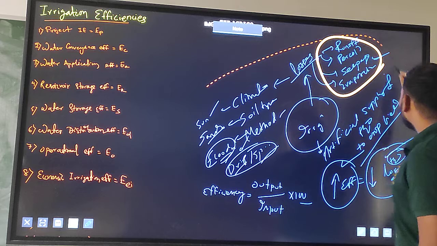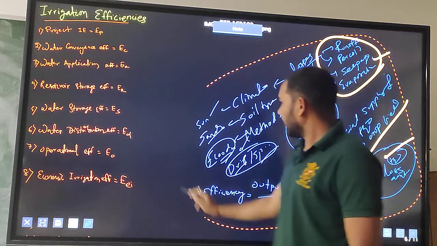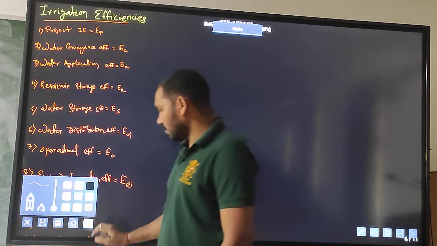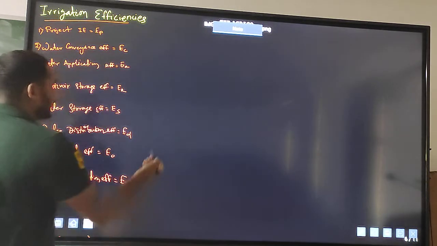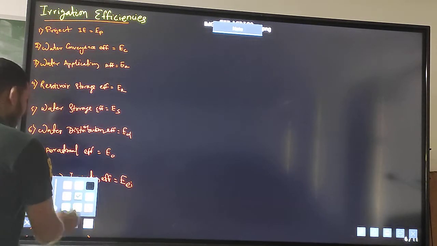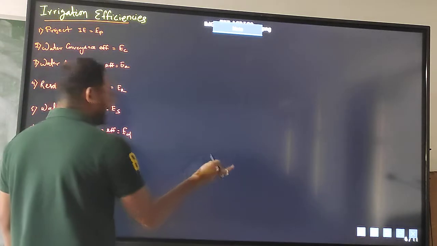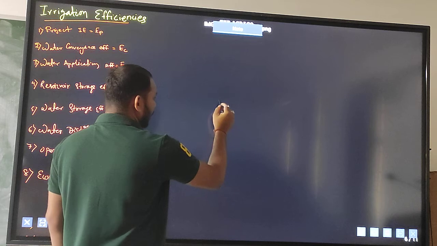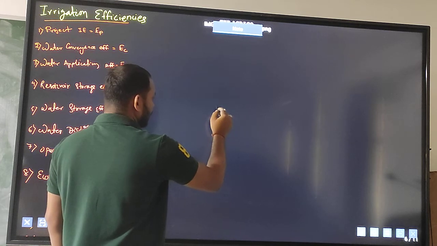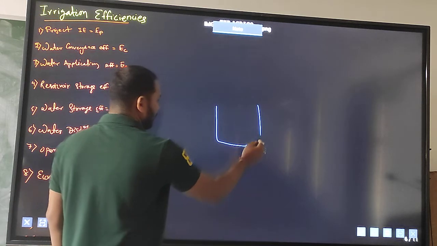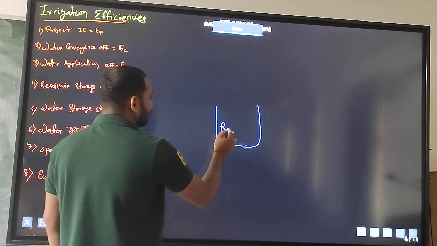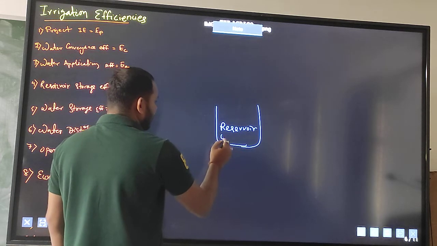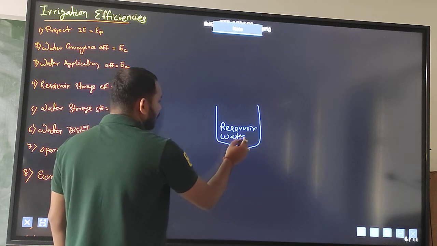Now we will go to a simple diagram. Let us take this as a reservoir, or we can say this is the water source.